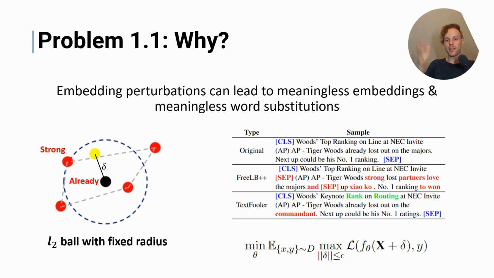This vector will maximize the loss at the output given your objective function, but it's not going to represent anything meaningful, and it's going to be bounded by this L2 objective.